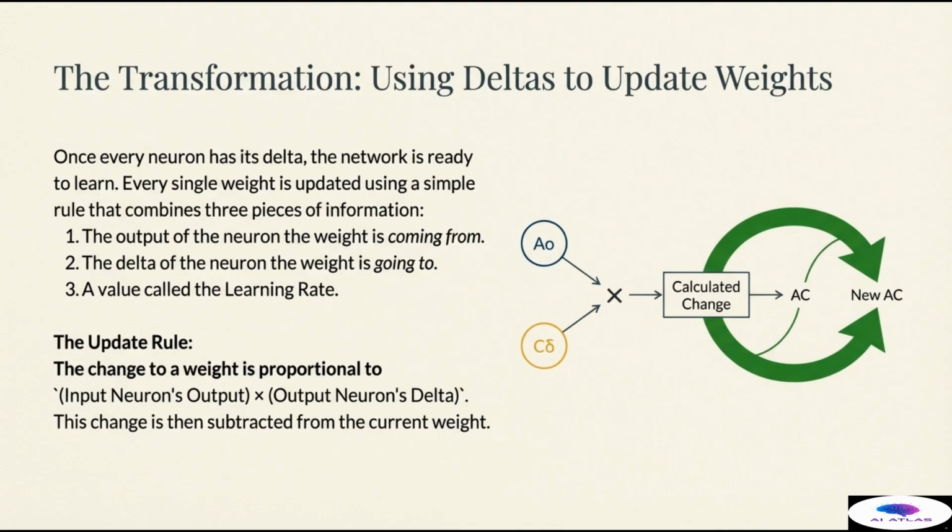The core update rule is that the calculated change to a weight, AC, is directly proportional to the product of the first 2 values: the input neuron's output multiplied by the output neuron's delta. This product is the numerical representation of the gradient for that specific weight. If the input A_O is large and the delta C delta is also large, their product is large, and the weight AC receives a significant correction. This change is then subtracted from the current weight, iteratively moving it toward the optimal value on the error curve. This process is repeated for every single weight in the entire network, completing one full cycle of learning.